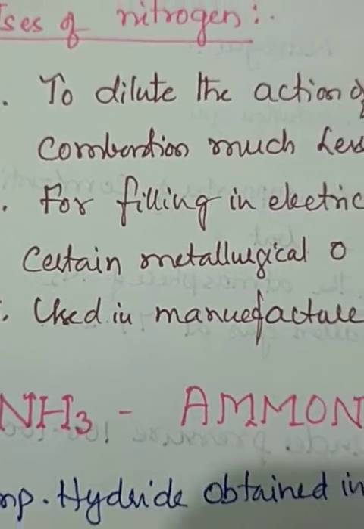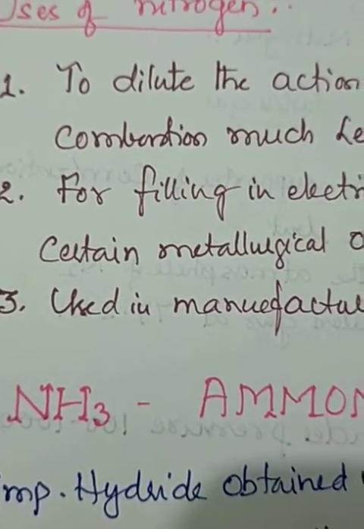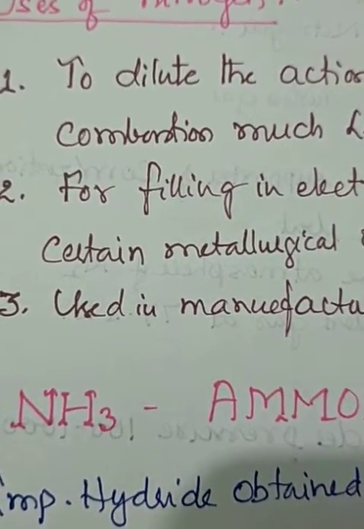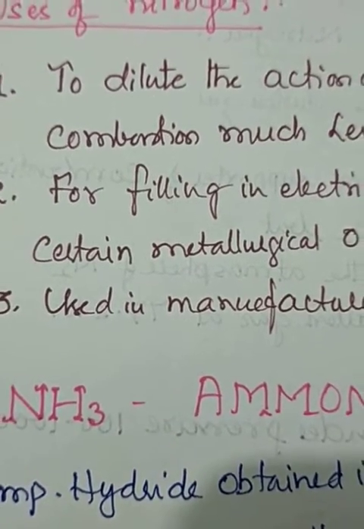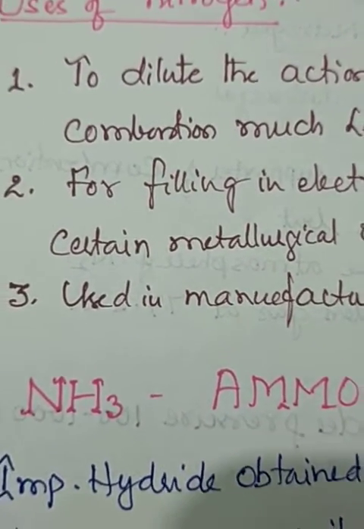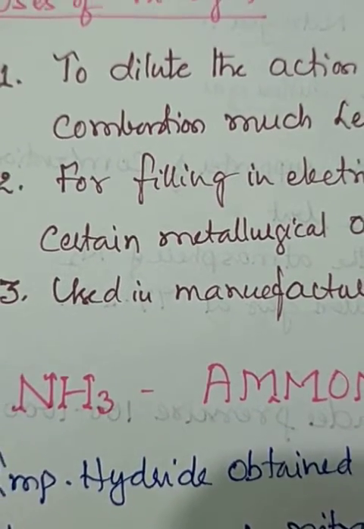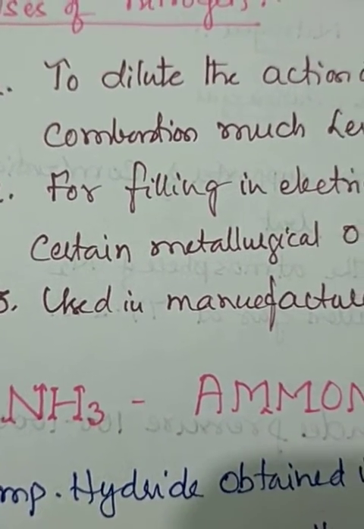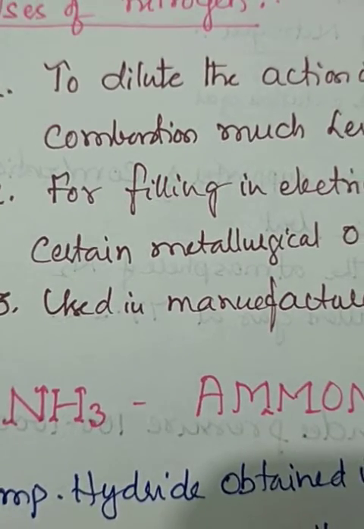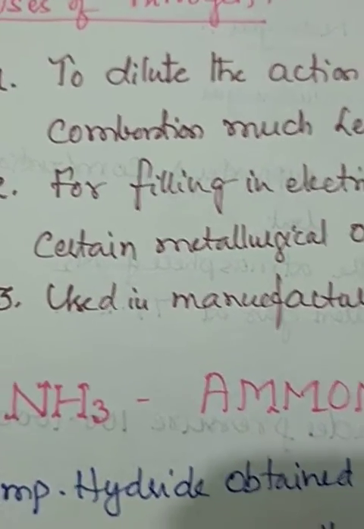What happens if a hole is made in a bulb? It cannot glow, because it does not keep the inert atmosphere. But if it is an inert atmosphere, the filament glows, and then we get light.